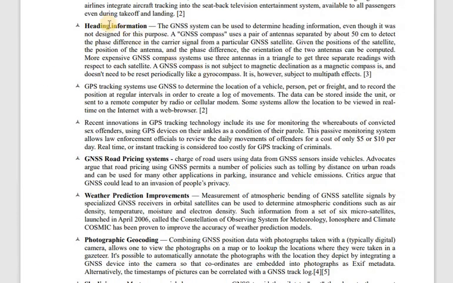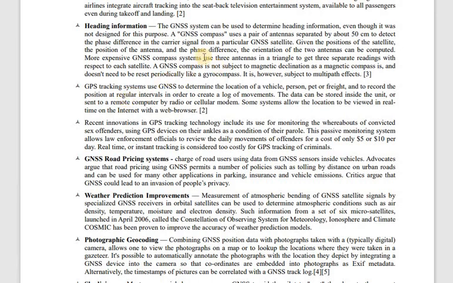And the next one is heading information. Actually, navigation was not designed for this particular purpose, but after some time, many applications have been developed, and there were many criteria. So this application has also been included in this one.